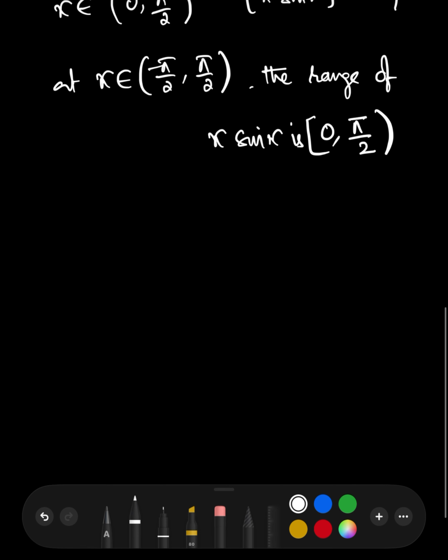Then it is very clear that x sin x belongs to [0, π/2), right?